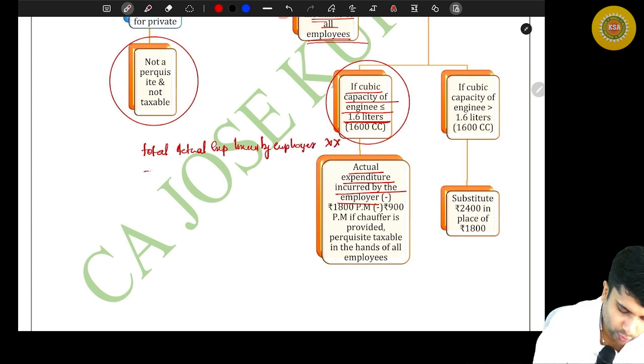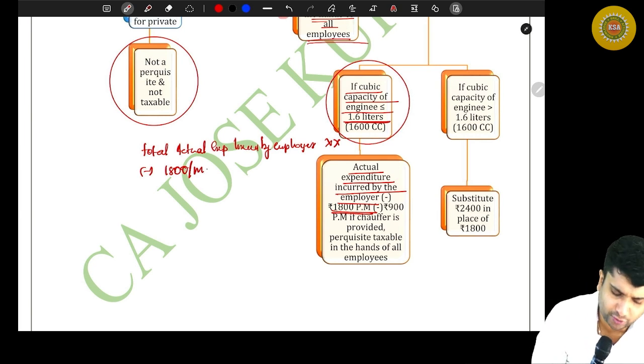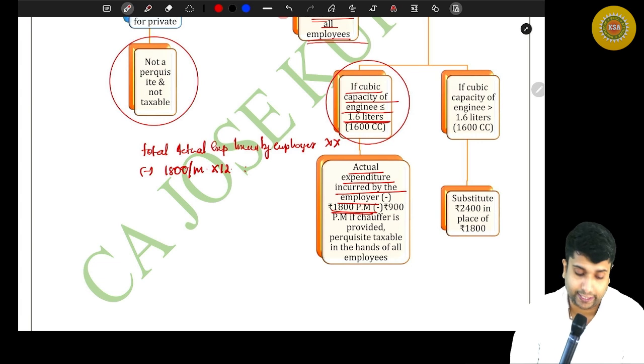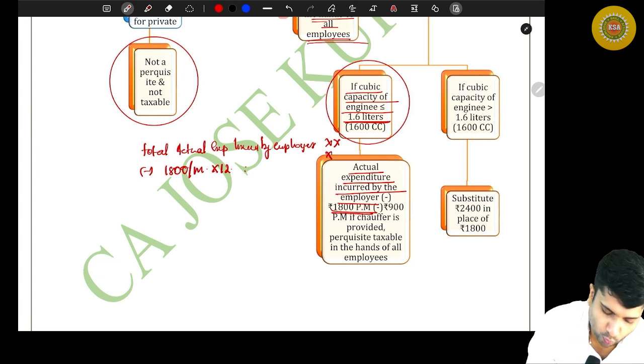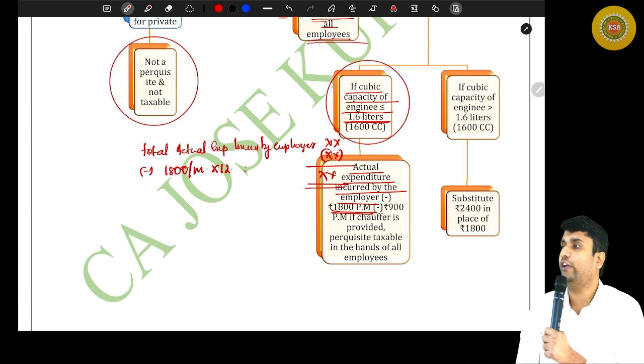Then you deduct 1800 per month. Say you use that particular car for 12 months, then 12 months into 1800 per month, you deduct. Whatever the remaining value comes in shall be the taxable value of perquisite.